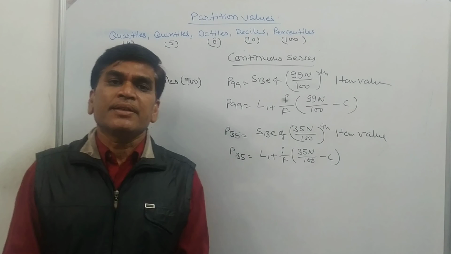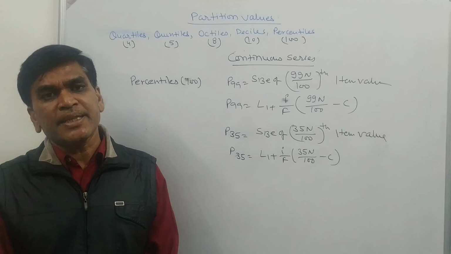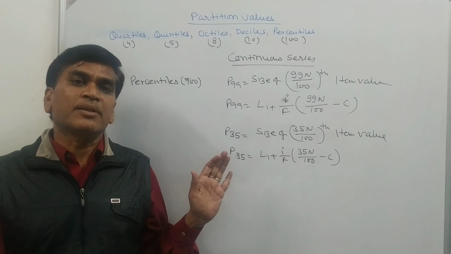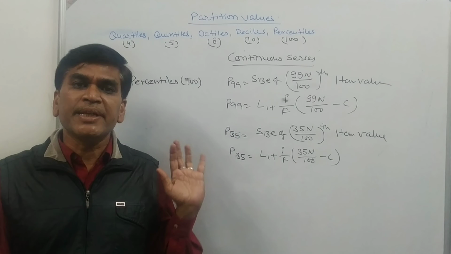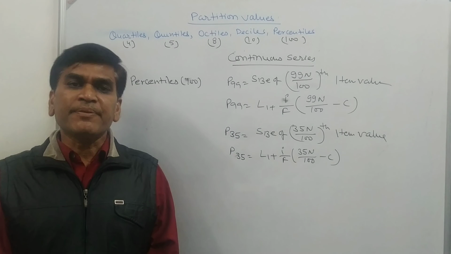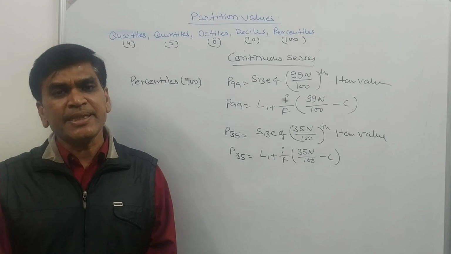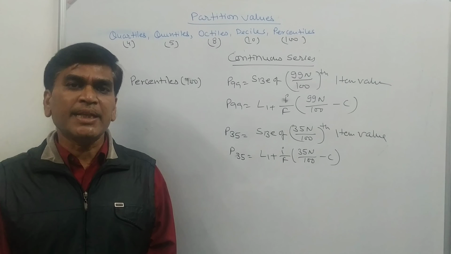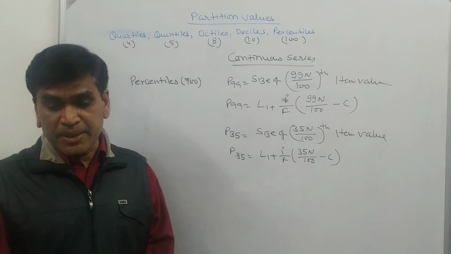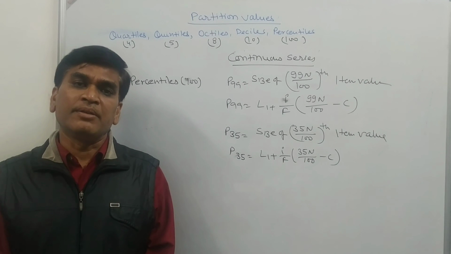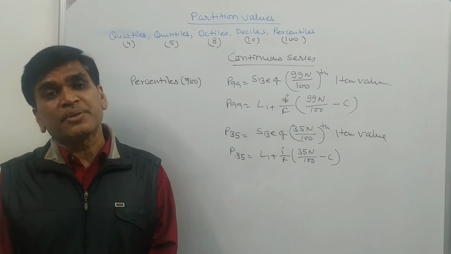So for the continuous series, from the very first we will get the position of the class interval in which our value lies, and to calculate the real, actual value for that, we will use the formula. The formula is the same as the median formula. Only the dividing factor is changed. How many parts do you want to break a series into? If you want quartiles, then you have to divide by 4. If you want octiles, then you have to divide by 8. If you want 10 parts, then you have to divide by 10. And if you want 100 parts, then you have to divide by 100.